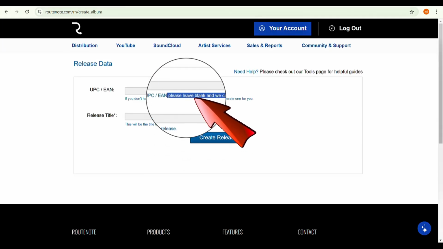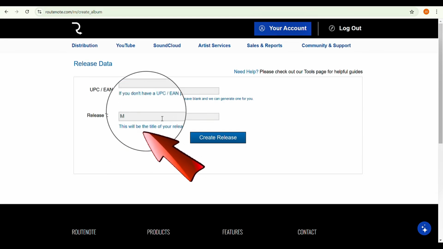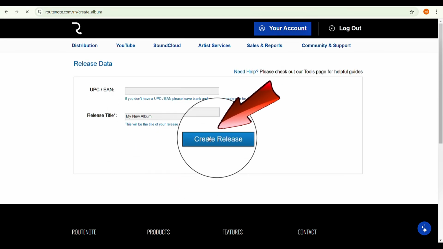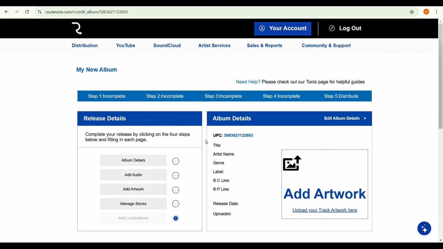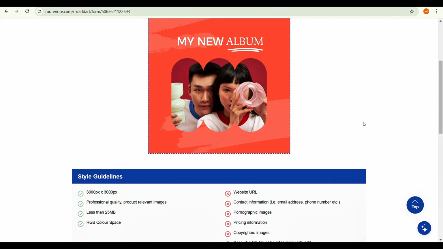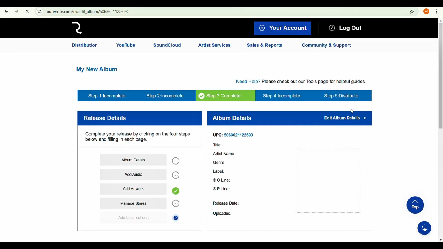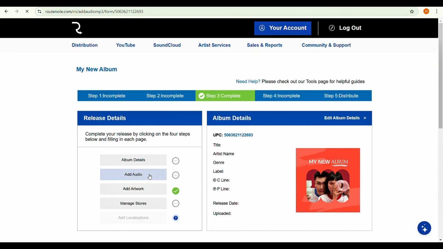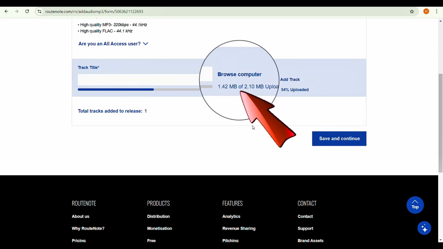Leave the first box blank and enter the title of your release in the next field. Then, click Create Release. Let's start with a simple step by uploading our album cover. Select Add Artwork and then upload your album cover, click Save and Continue. Next, add your music. Click Add Audio, then select Browse Computer to upload your music file.